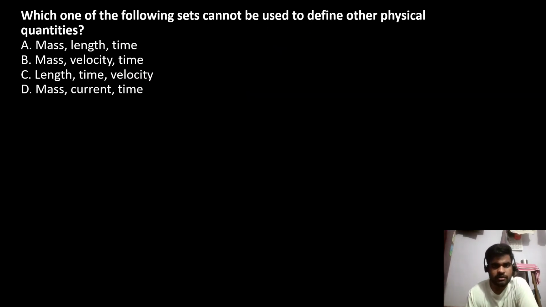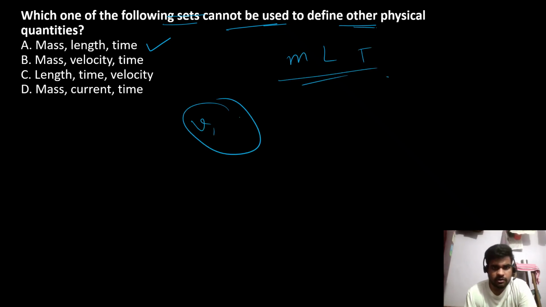Which one of the following sets cannot be used to define other physical quantities? Mass, velocity, time. See, mass, length, time are fundamental units. Velocity is not a fundamental unit. Just remember this. That's enough.